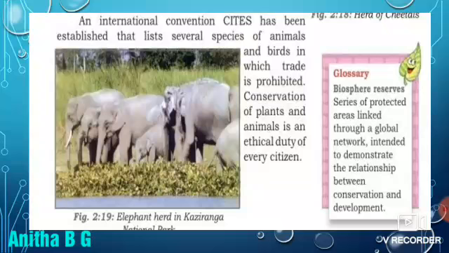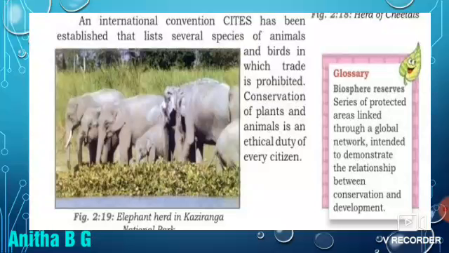Conservation of plants and animals is an ethical duty of every citizen. So, an international convention, CITES, has been established that lists several species of animals and birds in which trade is prohibited. Conservation of plants and animals is an ethical duty of every citizen, all of us.